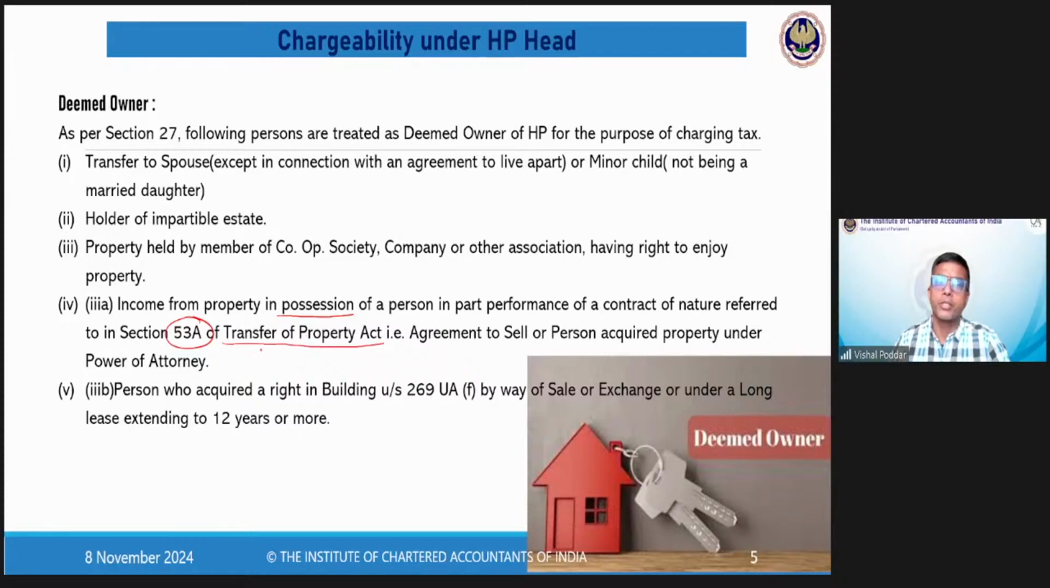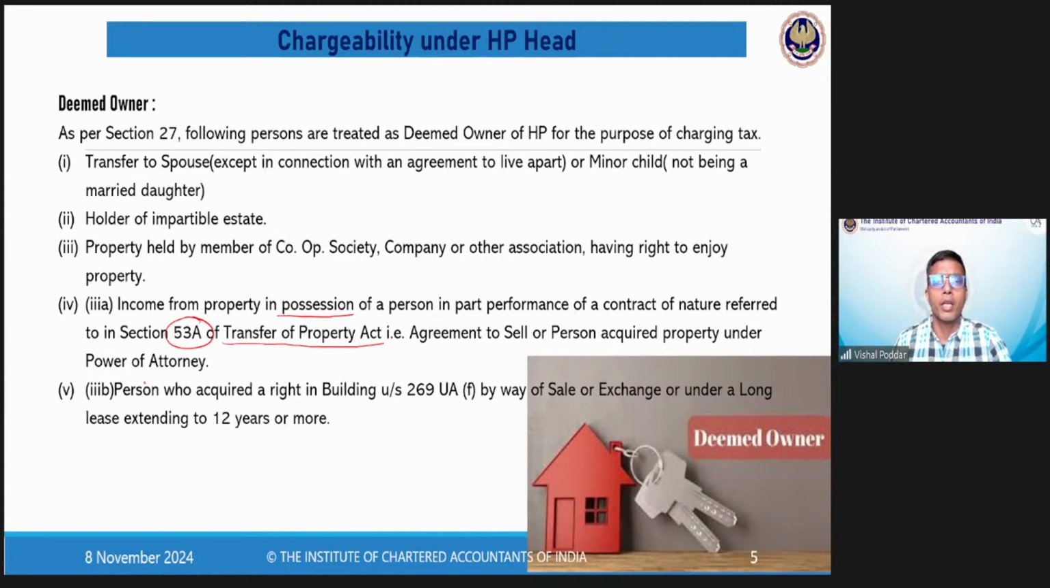So in all these cases, you will find that you are not the real owner. The real owner is somebody else. In the eyes of all laws, somebody else is the owner. Only while computing and charging tax, the income from such property would be added in your income, treating you as an owner. That is what this deemed owner concept means.